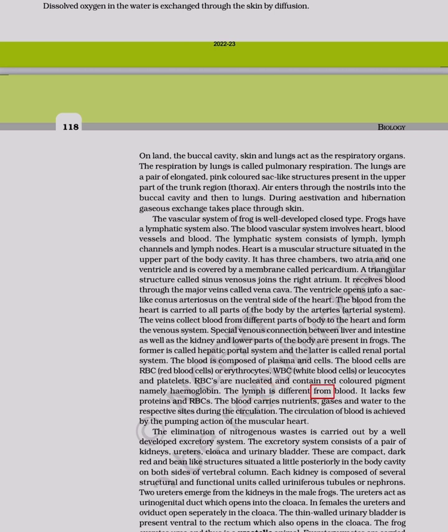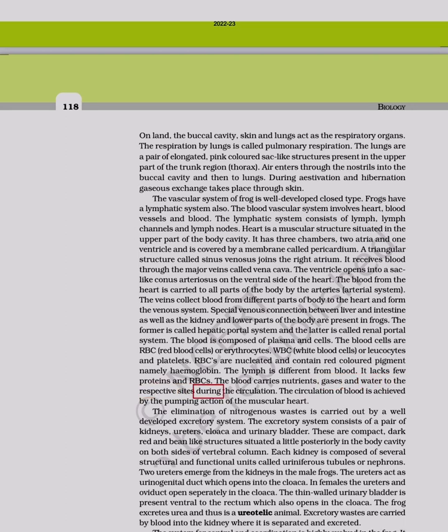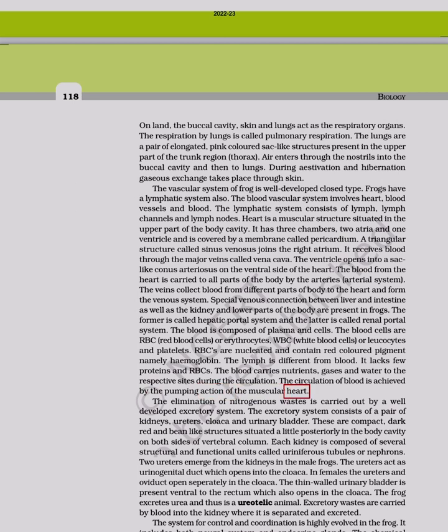The lymph is different from blood. It lacks few proteins and RBCs. The blood carries nutrients, gases and water to the respective sites during the circulation. The circulation of blood is achieved by the pumping action of the muscular heart.